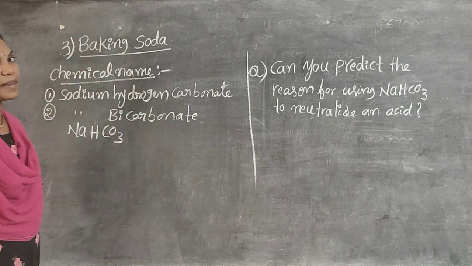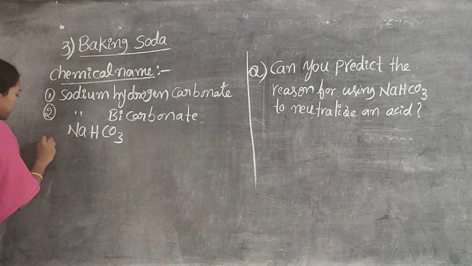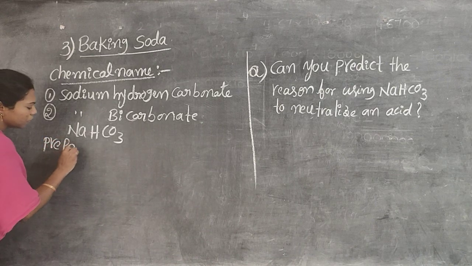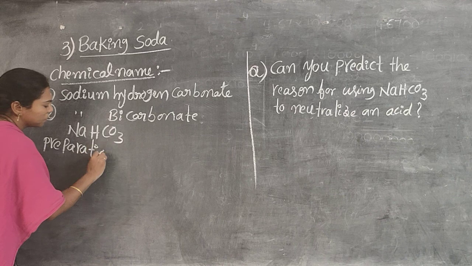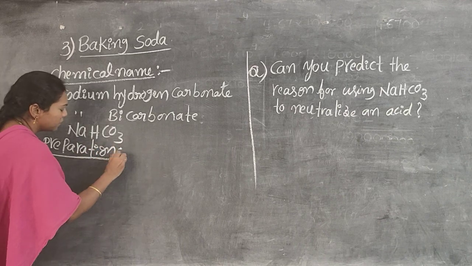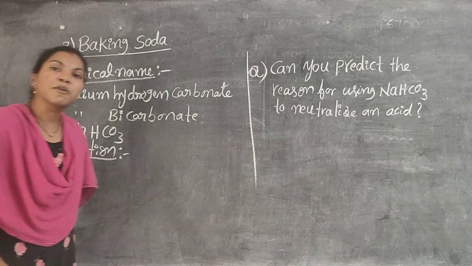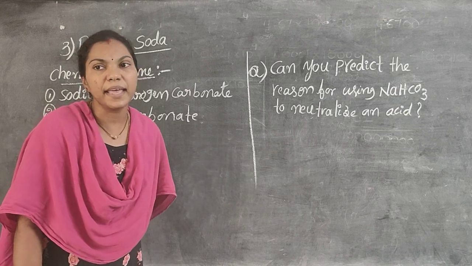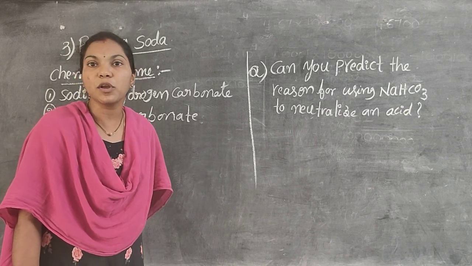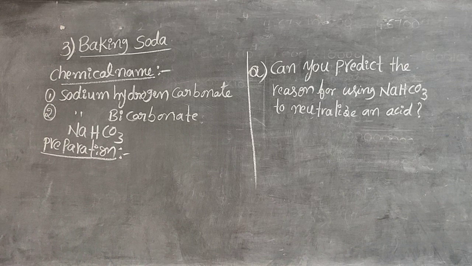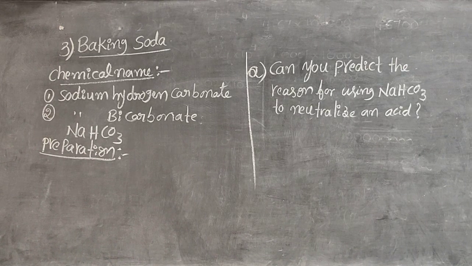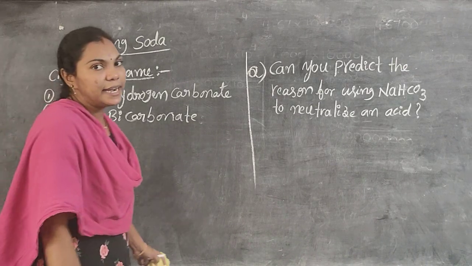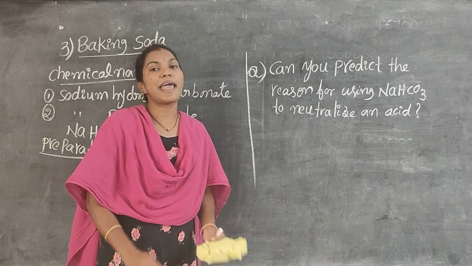And how can we prepare baking soda? By using sodium chloride, water and carbon dioxide, we prepare baking soda.